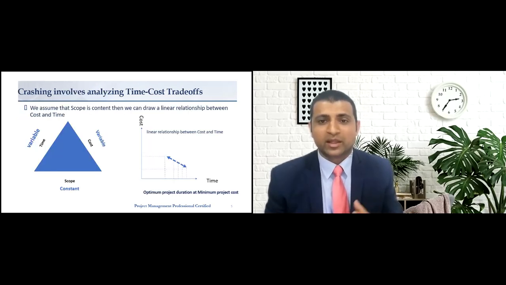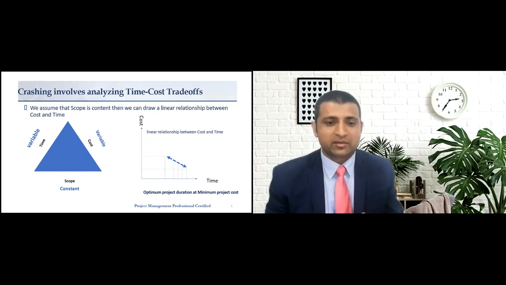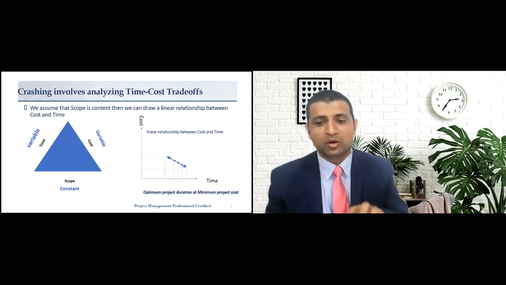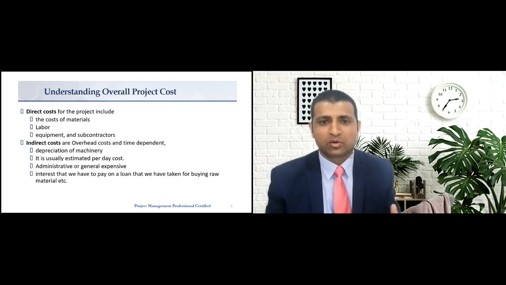Crashing also involves analyzing the time and cost trade-off. We assume that the scope is constant in our iron triangle of scope, cost, and time constraints. And only then can we determine the linear relationship between cost and time. Our objective is to find out the optimum project duration at which the overall project cost is minimum. What is overall project cost? Overall project cost includes indirect cost and direct cost.